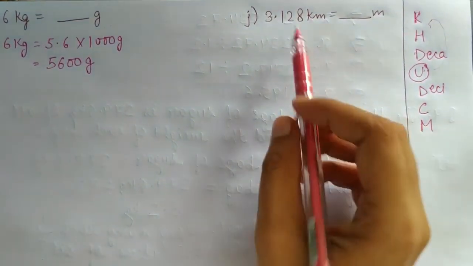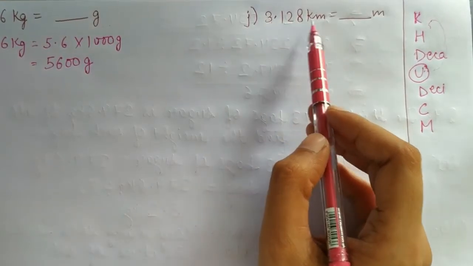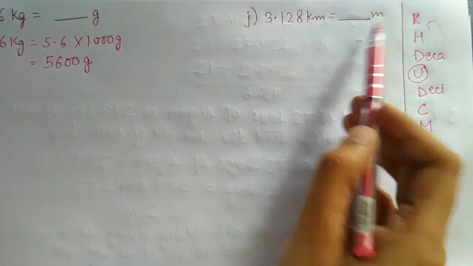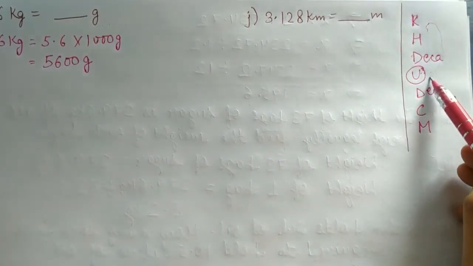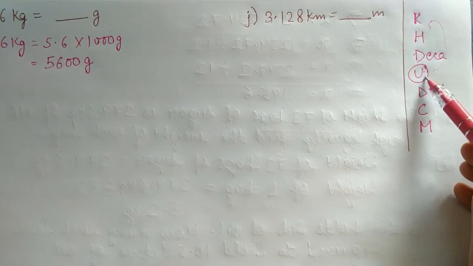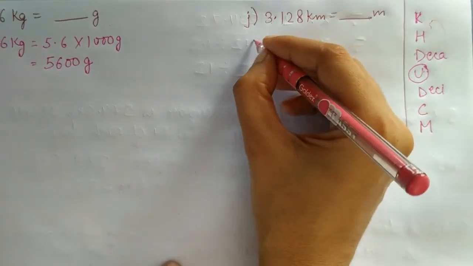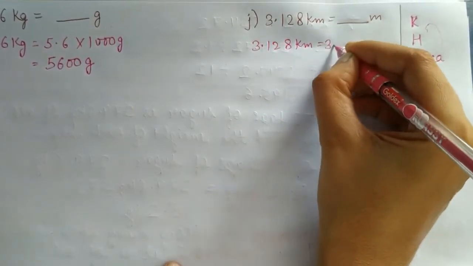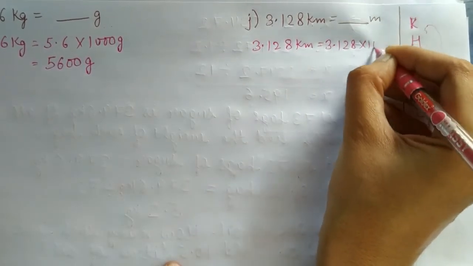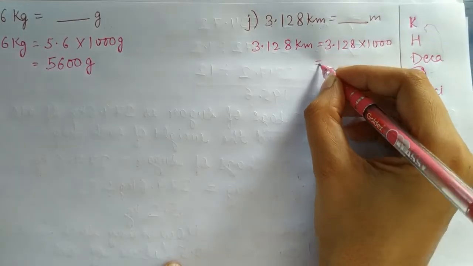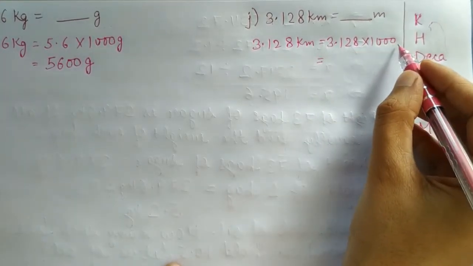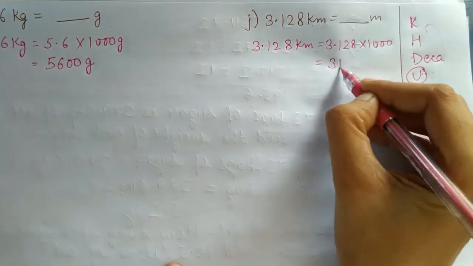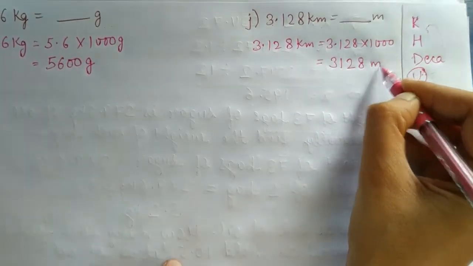In this question, J part, 3.128 kilometer to meter, means from K to basic unit. Again from here to here, we are moving 3 places downwards, so we will multiply by 1000. So 3.128 kilometer will be equal to 3.128 multiplied by 1000. 3 zeros are there and we are multiplying, so our decimal will move to the right side and our answer will be 3128 meter.